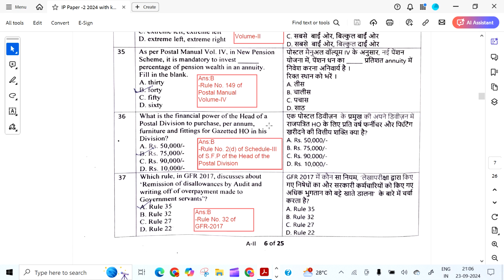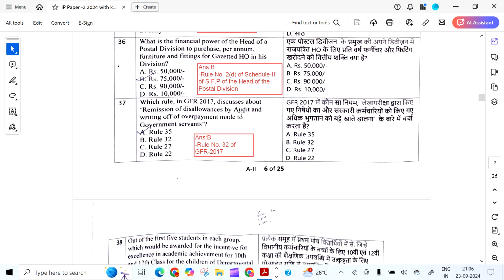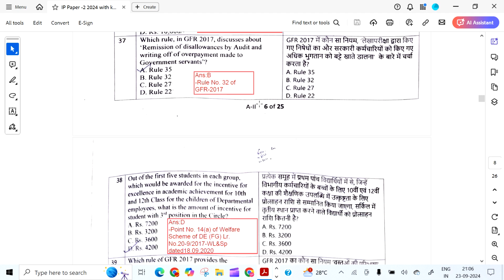As per volume 4 in the new pension scheme, it is mandatory to invest a dash percentage of pension wealth in an annuity. It is 40%. Rule 149 of Postal Manual Volume 4. What is the financial power of the head of the postal division to purchase per annum furniture and fittings for the gazetted HO in his division? It is 75,000. And here it is 2D of schedule 3 of schedule of financial powers of the division head.